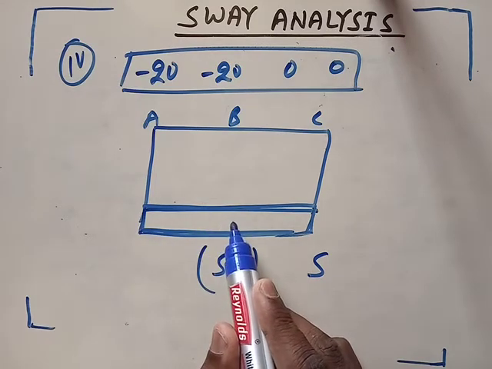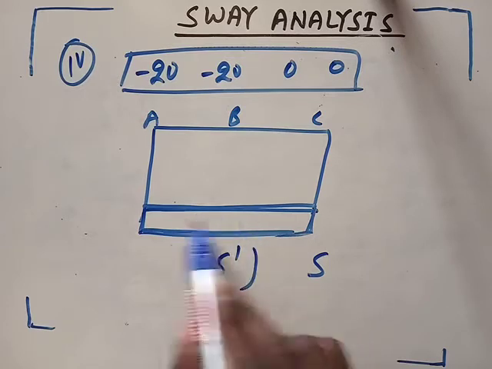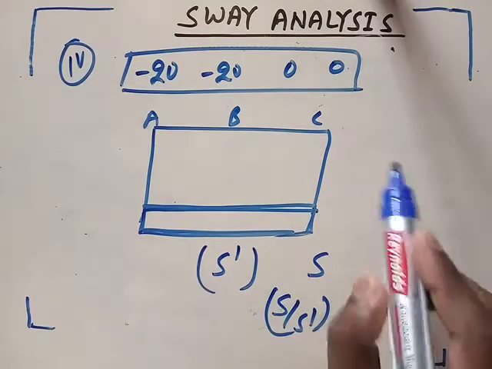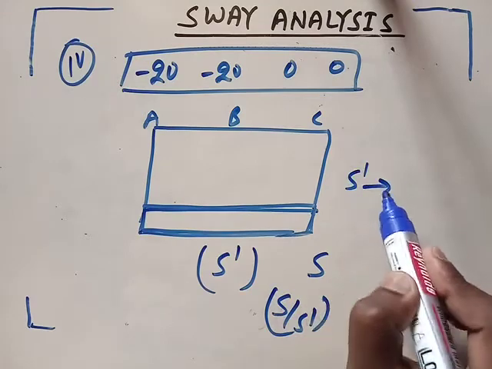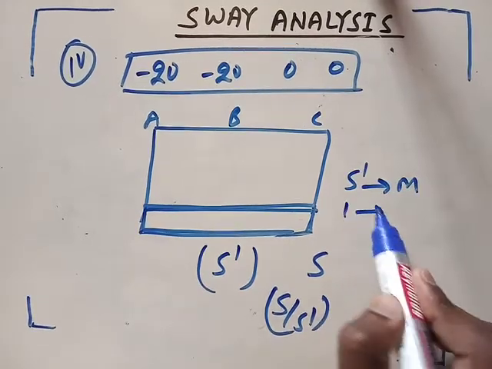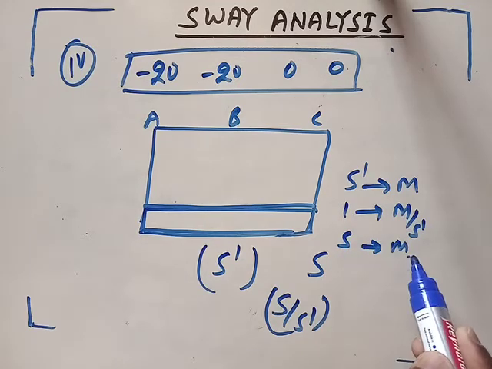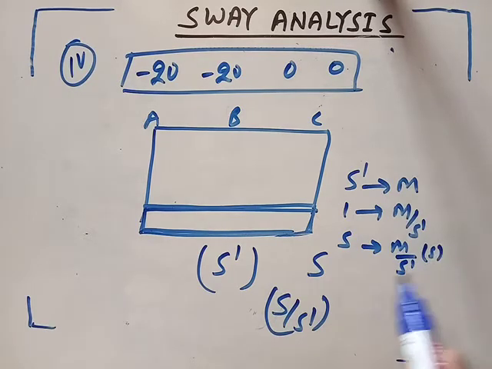By multiplying these values by S by S dash: because due to S dash, suppose the moment comes M, then due to 1 it is M by S dash, and due to S it will become M by S dash into S, so it is M into S by S dash.